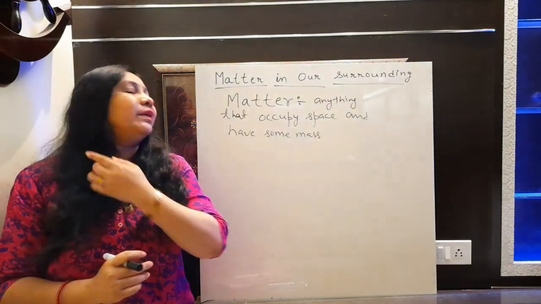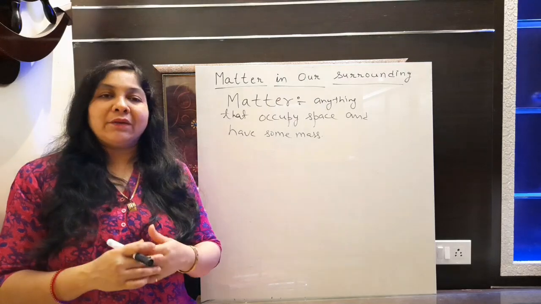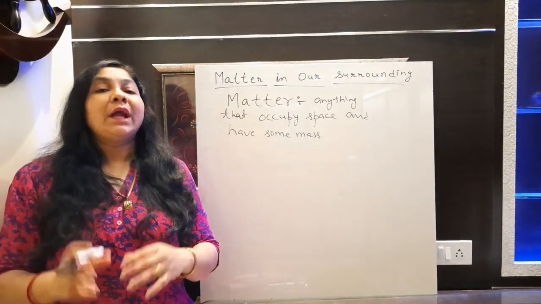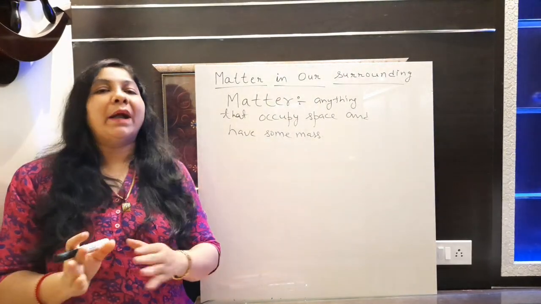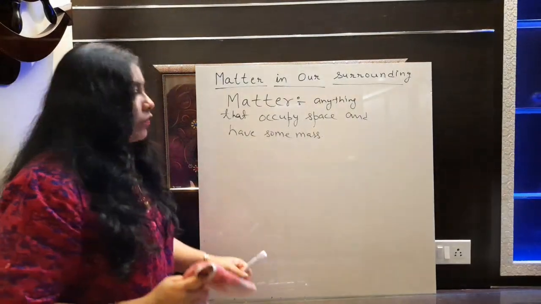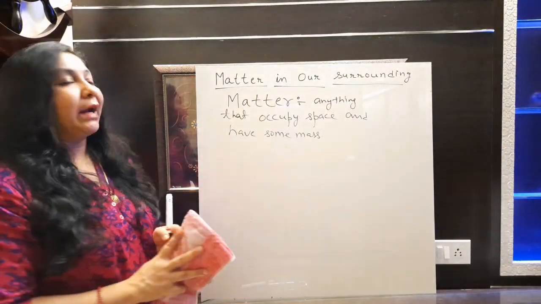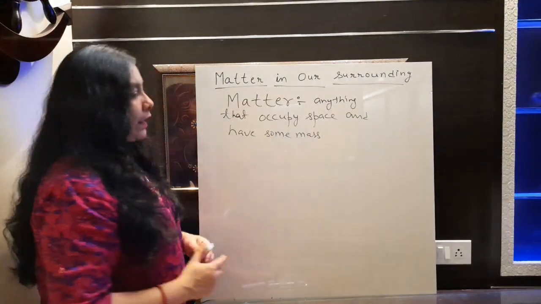Now we will discuss the characteristics of matter and the types of matter which we observe in our surroundings, and obviously the states of matter also, one by one. So let's start our topic. The definition of matter is clear. Now we will discuss the characteristics of matter first.